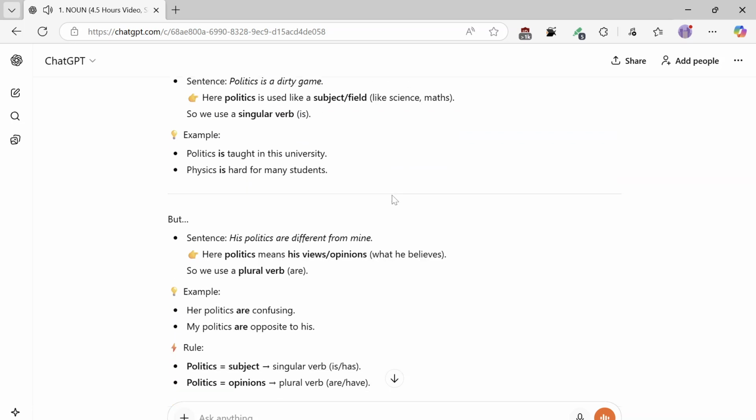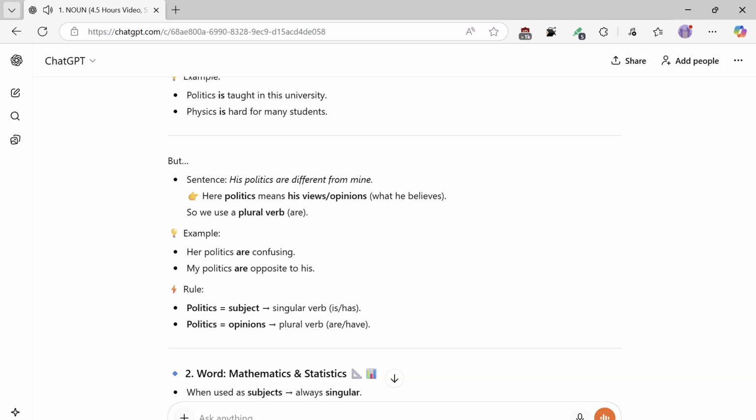But sentence: His politics are different from mine. Here, politics means his views, opinions, what he believes, so we use a plural verb, are. Example: Her politics are confusing. My politics are opposite to his. Rule: politics equals subject, singular verb, is, has. Politics equals opinions, plural verb, are, have.